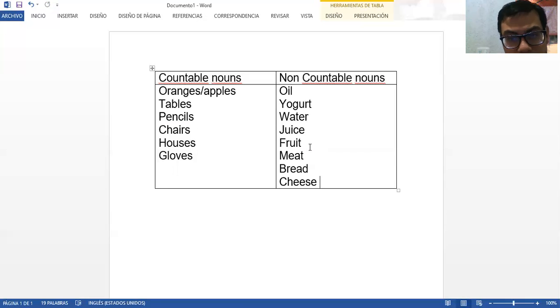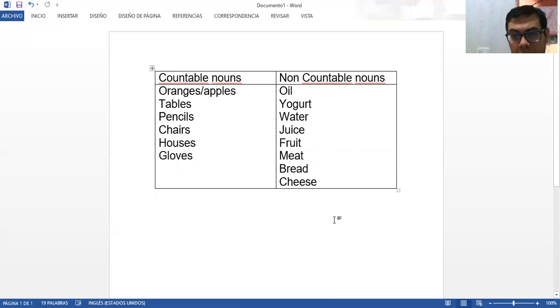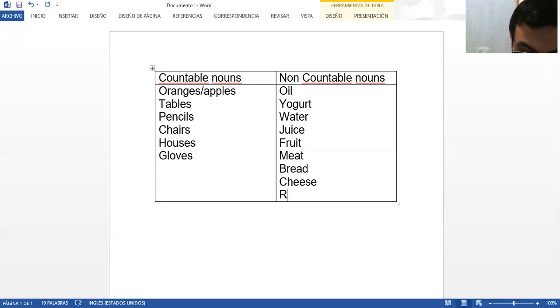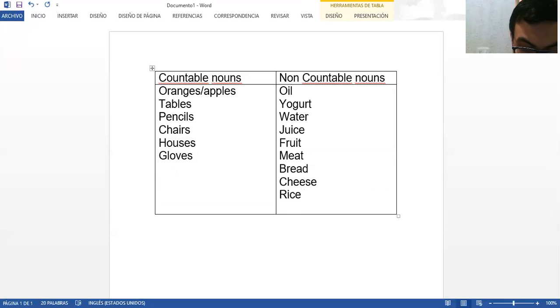Very good. So now that we have clear how we can count and not count things, here I'm going to add some examples. Here we are going to say rice, for example, or hair. Rice, you cannot say one, two, three. Hair, no, that's not possible. So here we have the beans, for example. Beans are countable.